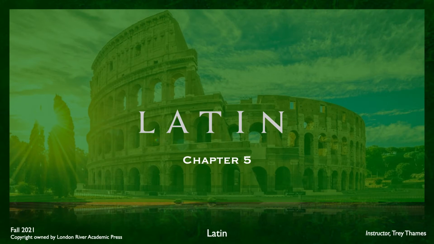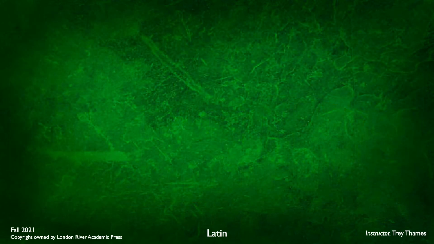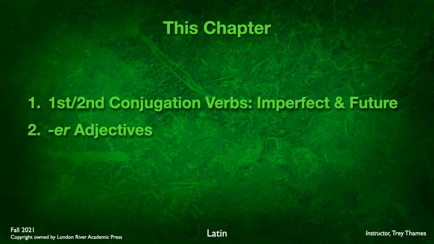Welcome back. This is Wheelock's Latin Chapter 5. This week we're going to be covering first and second conjugation verbs, conjugating them in the imperfect and future tenses, as well as the ER adjectives, that is, adjectives that end in ER and their irregular nature.